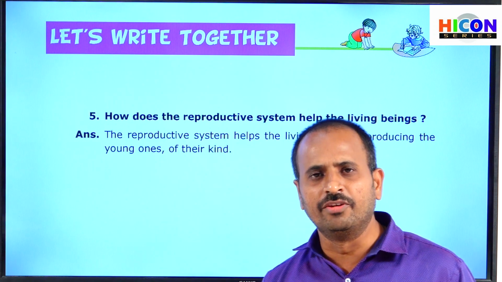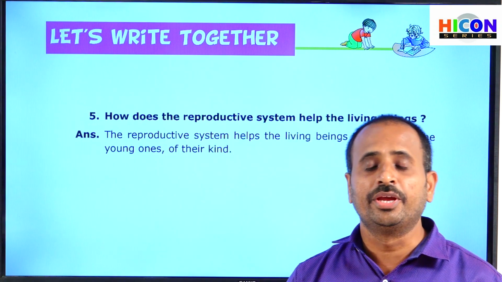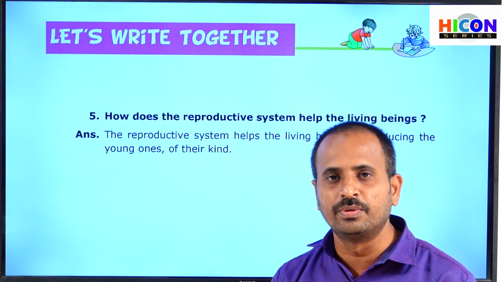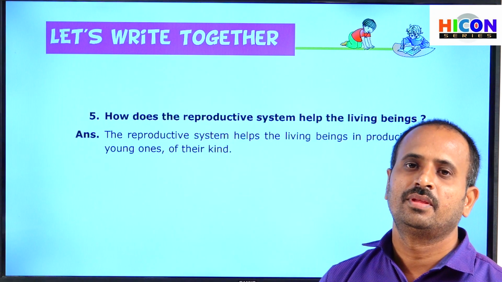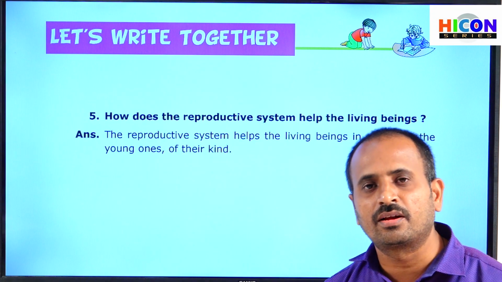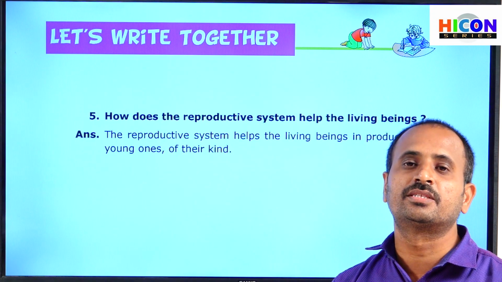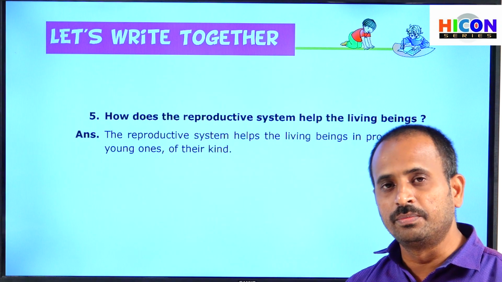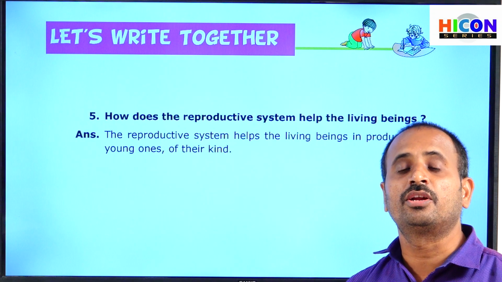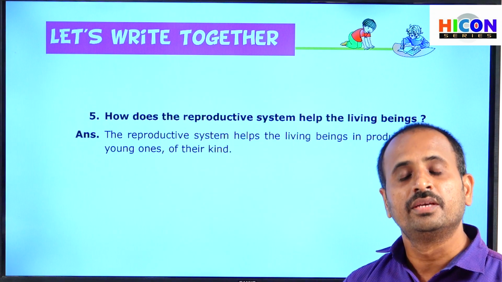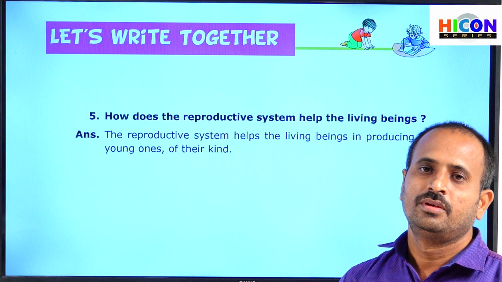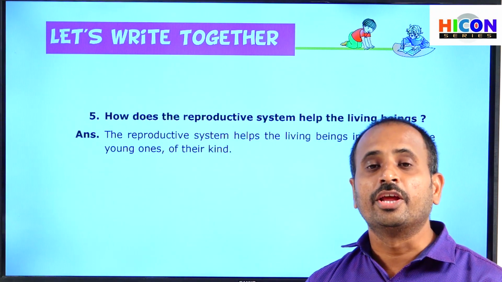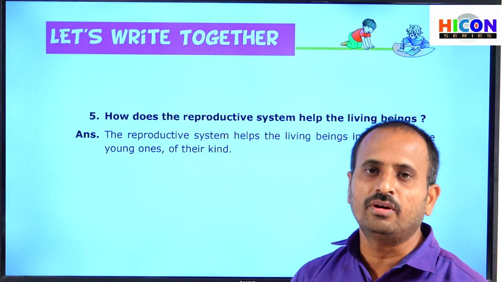So children, every living organism is able to reproduce. That means all the living organisms give birth to younger ones. That is, all the living organisms will produce young ones which look similar to them. This process of giving birth to younger ones which look similar to them is called reproduction. Because of this reproduction, all the animals are able to continue to live on this earth.